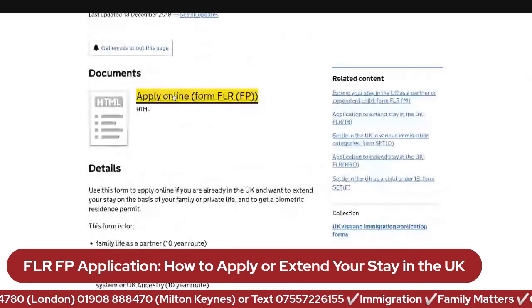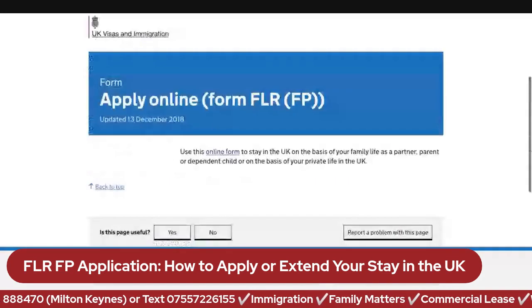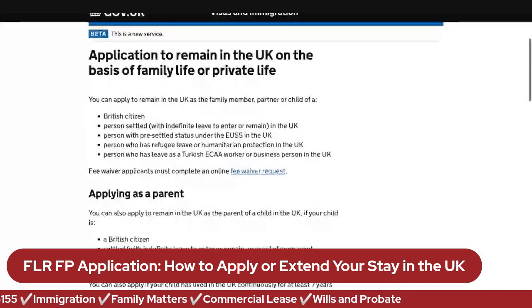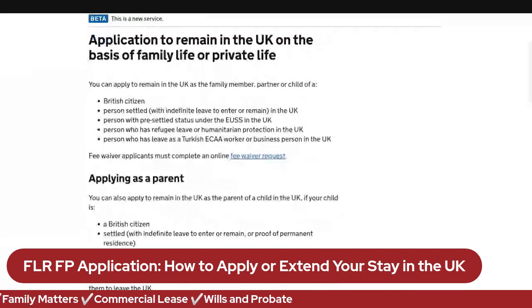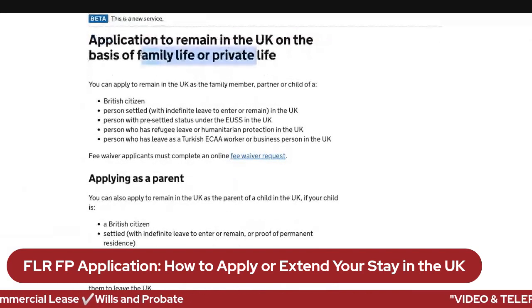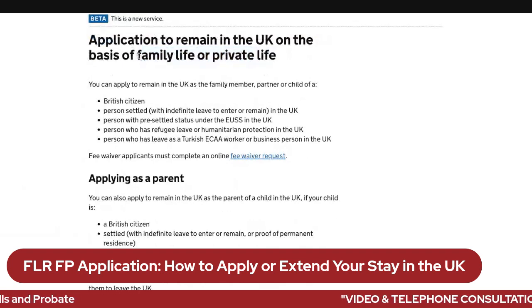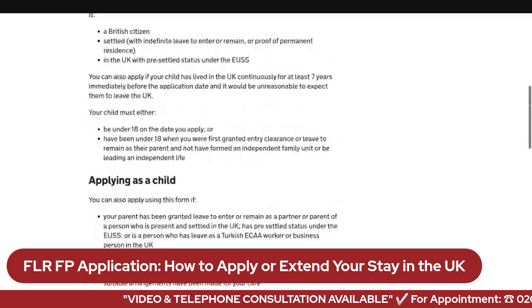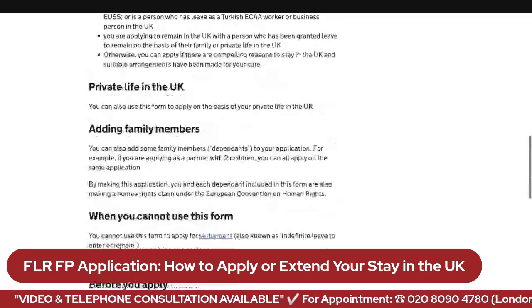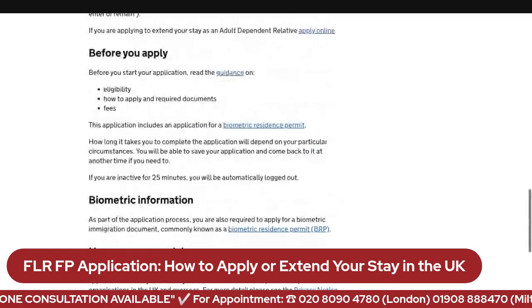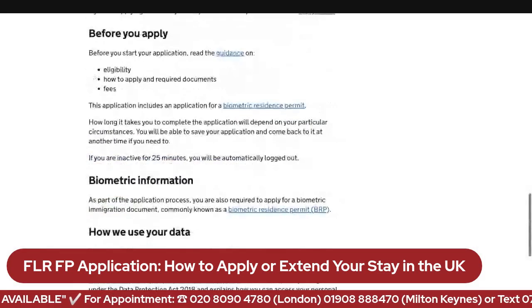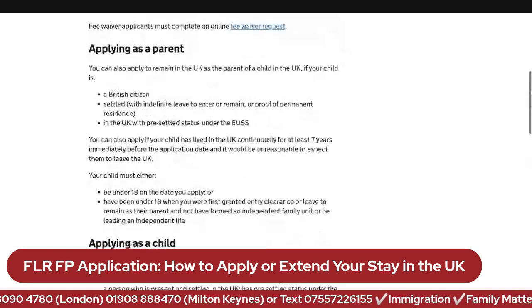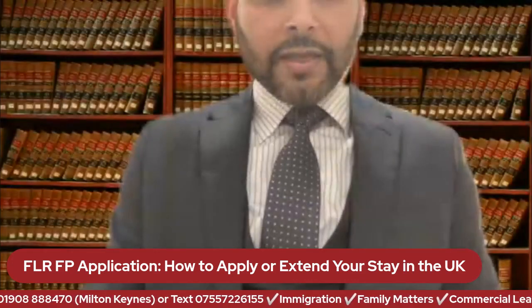Online form, click, and then this is the application to remain in the UK on the basis of private and family life. So private and family life, two parts. I'll explain a little bit what is private life and what is family life. But before that, you read this page because there is very important information that you need to know, or we need to get advice on it. All right, let me explain what this is about, what is private life, what is family life, on the basis of who you can make this application, and then I'll come back again.